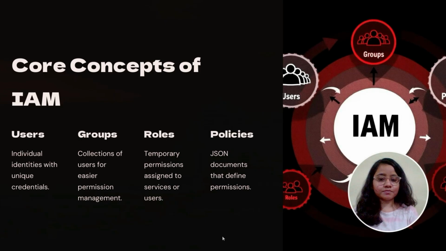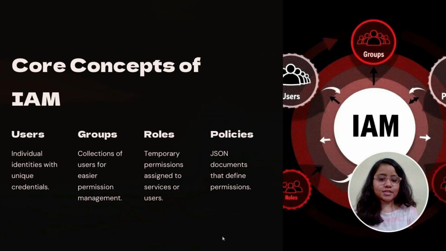Third one is roles. Roles are a bit different. They don't have long-term credentials. Instead, they provide temporary permissions that can be assumed by trusted entities, like a user from another AWS account, a Lambda function, or an EC2 instance. For example, an EC2 instance with a role can automatically access an S3 bucket to store log files without hard coding access keys.